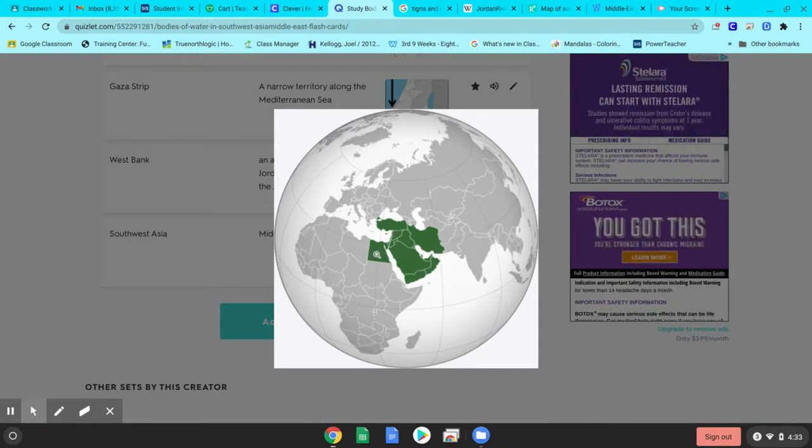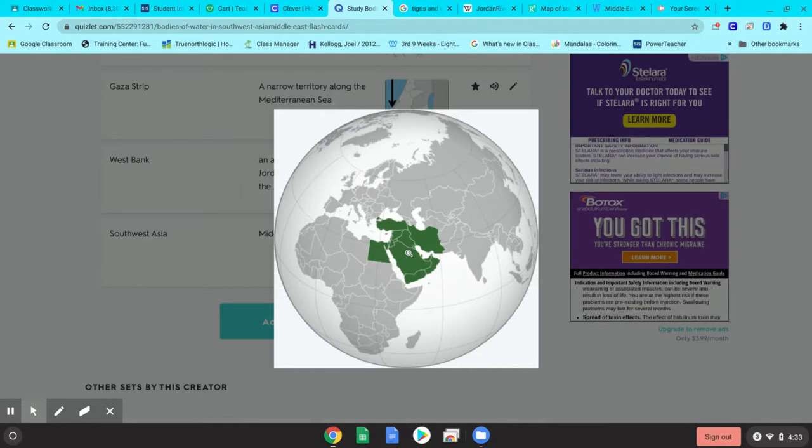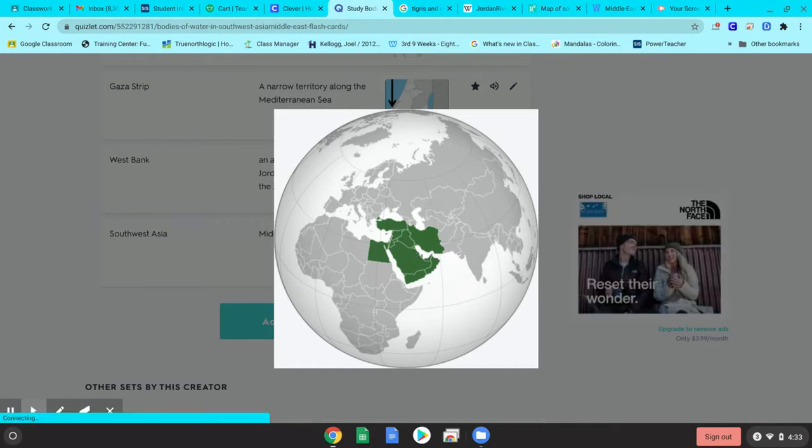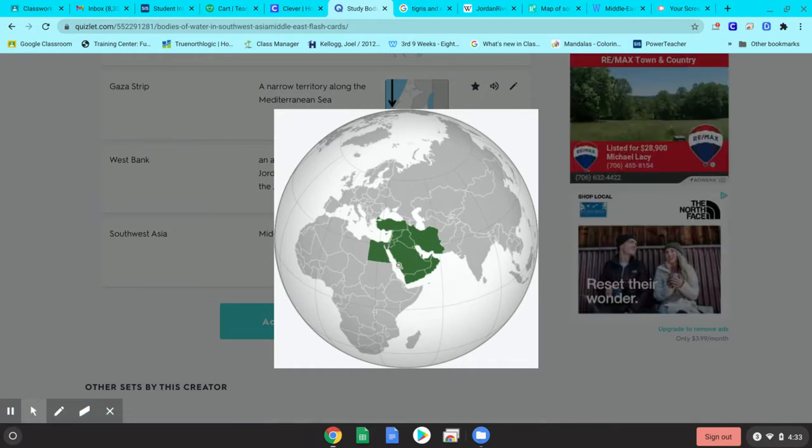Now, this includes Egypt in with it, although strictly speaking, Egypt is really in North Africa, but it has more in common with the people and places in the Middle East more so than Africa. So usually it's lumped in there with Southwest Asia or the Middle East. So all of this area you see here, this is what we're going to be studying about.